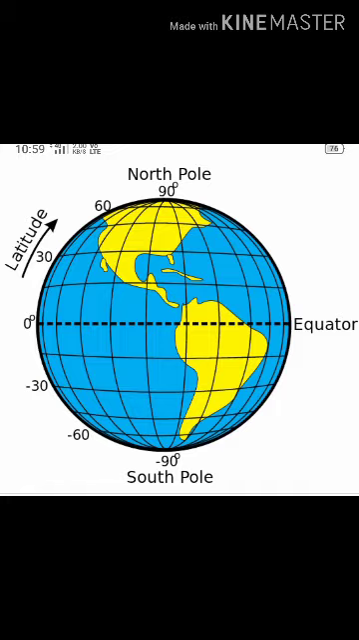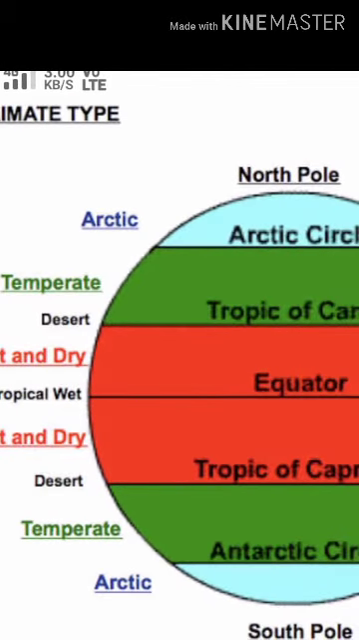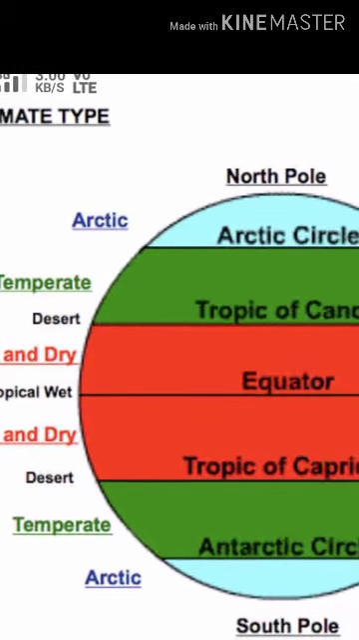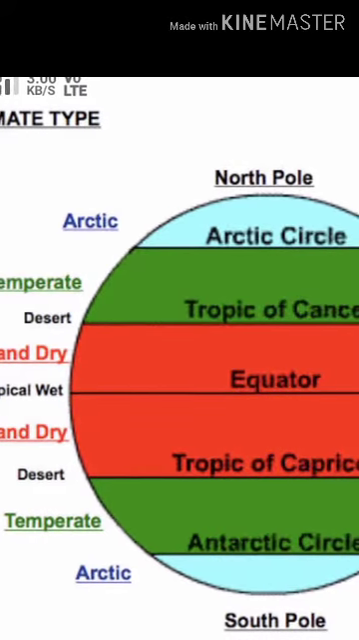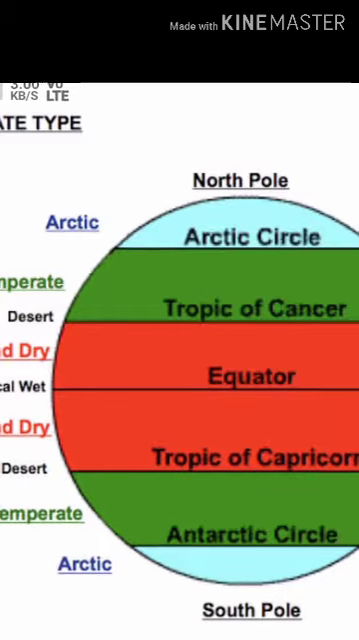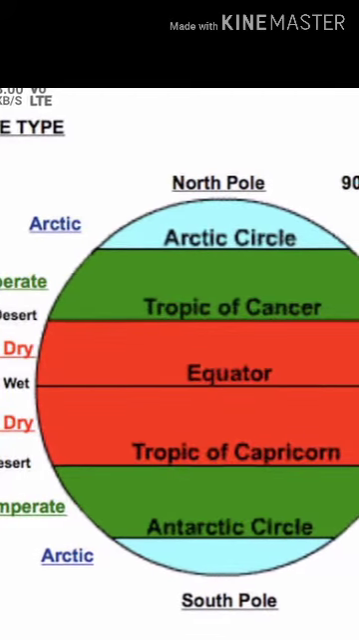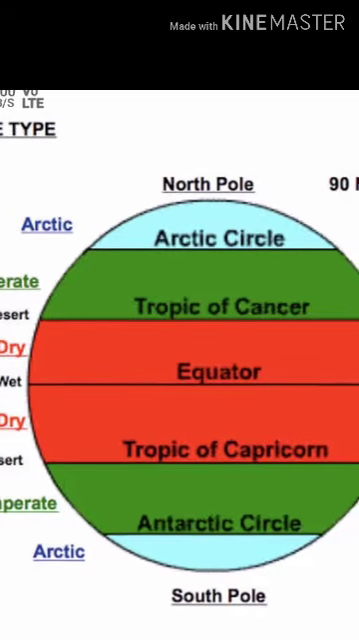The ground distance between 2 degrees of latitudes is 110.4 kilometers. Important latitudes: 0 degree latitude, equator or great circle. 23.5 degree north latitude, Tropic of Cancer. 23.5 degree south latitude, Tropic of Capricorn.